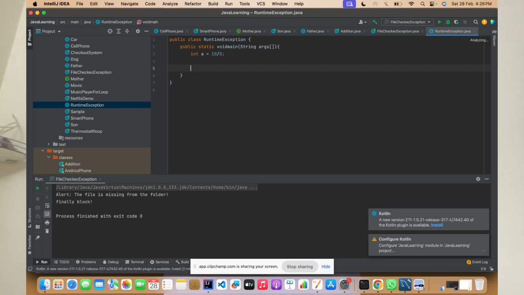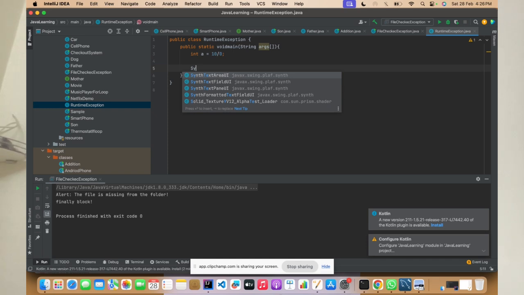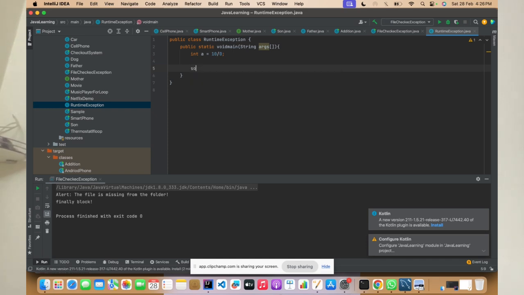Okay, now you're trying to print s out. Okay, if I say s out, and you try to check the values, right? Okay, so you're trying to print ea. Okay, so what will happen?